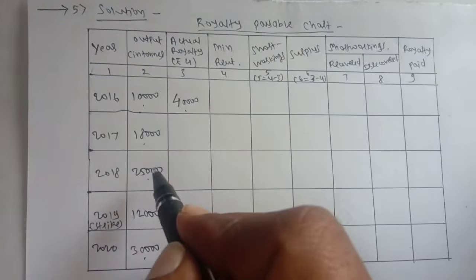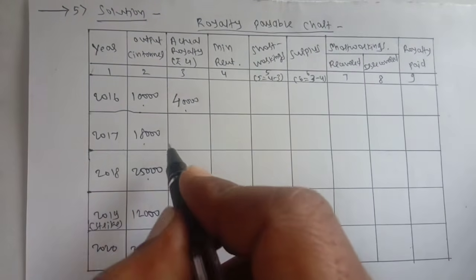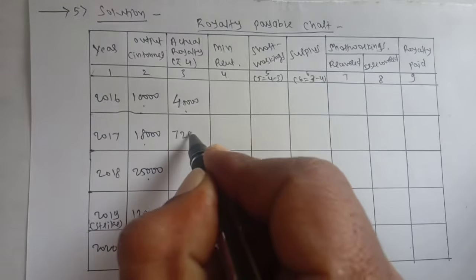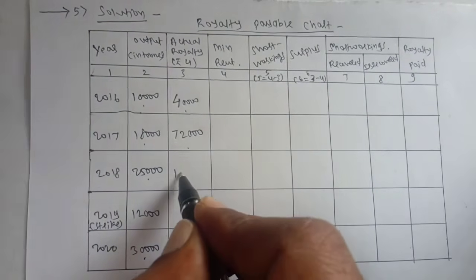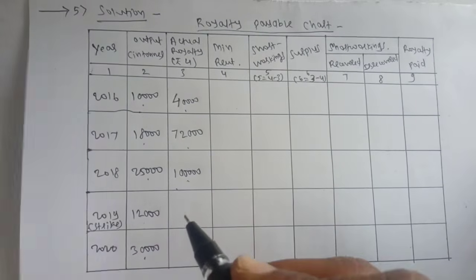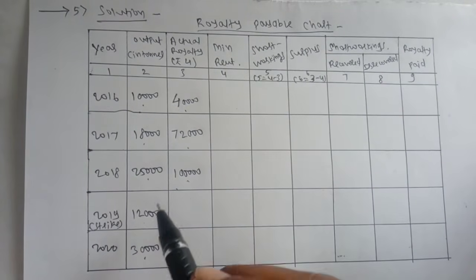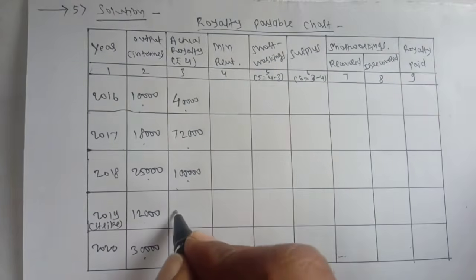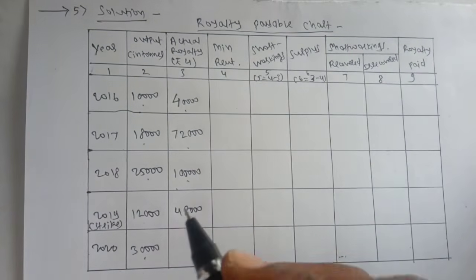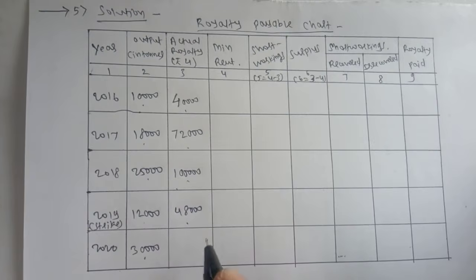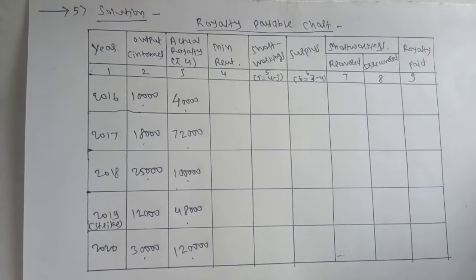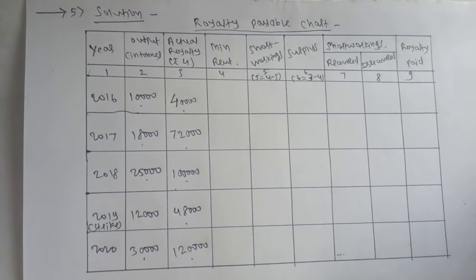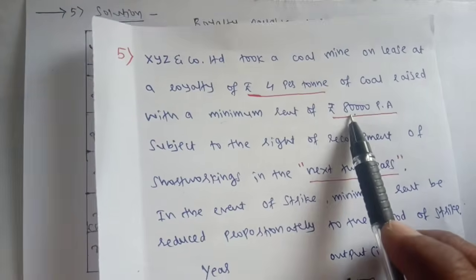Next, 18,000 into 4, 72,000. 25,000 into 4, it is 1 lakh. 12,000 into 4, 48,000. 30,000 into 4, 1 lakh 20,000. Now minimum rent: what they have given in the information, minimum rent is fixed 80,000 per annum.